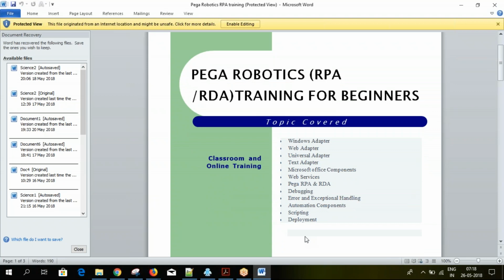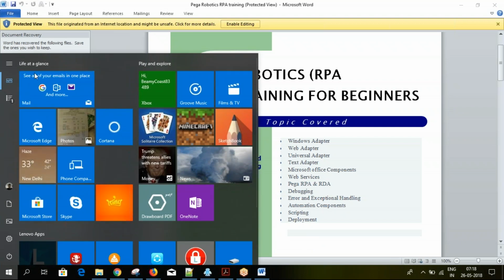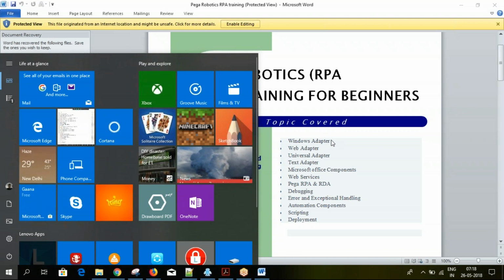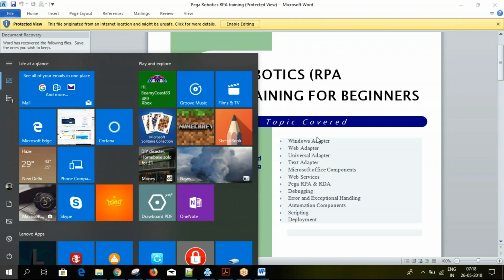Here I have given the main things on that. So Windows: what do we mean by a Windows application? Like your Word document, or any Windows application, like a calculator that you have created. Any one of them is treated as a Windows application. Then the web adapter also covers Java applications, like WinSCP, Putty, and so on, which we can cover as part of the Windows adapter.